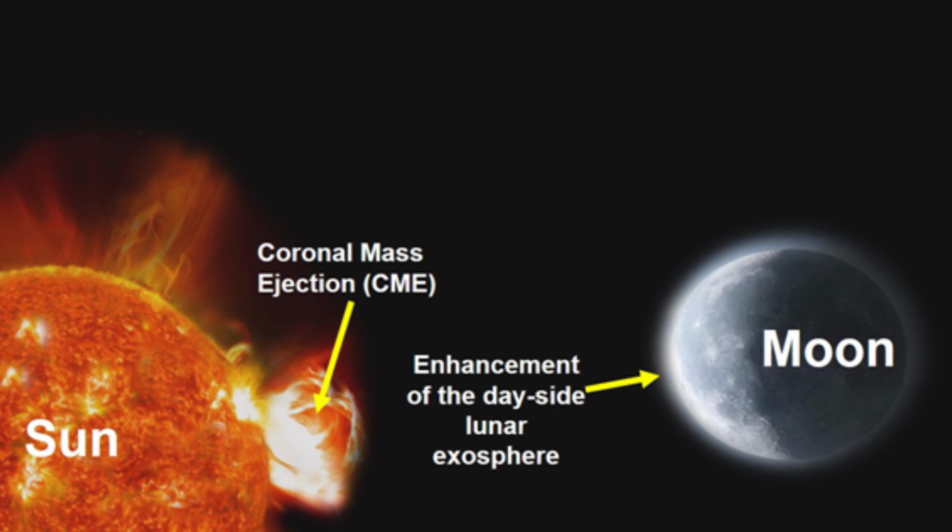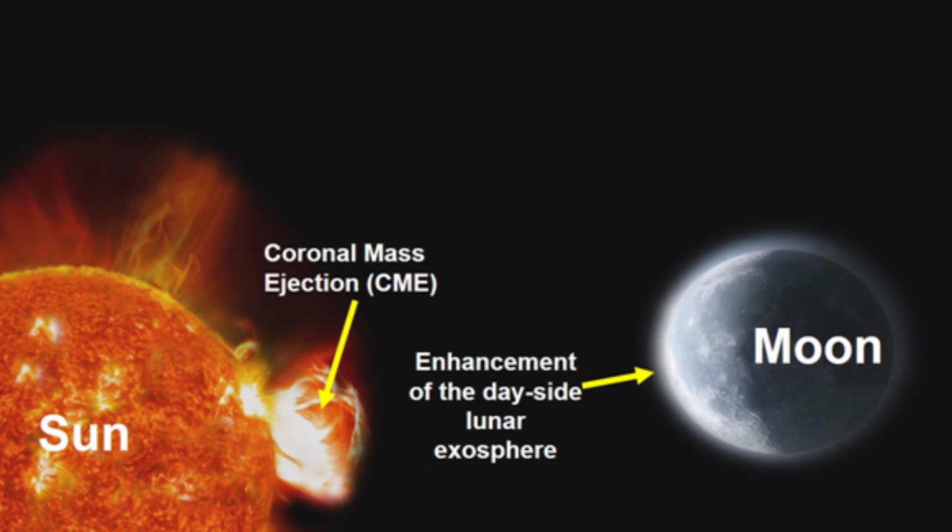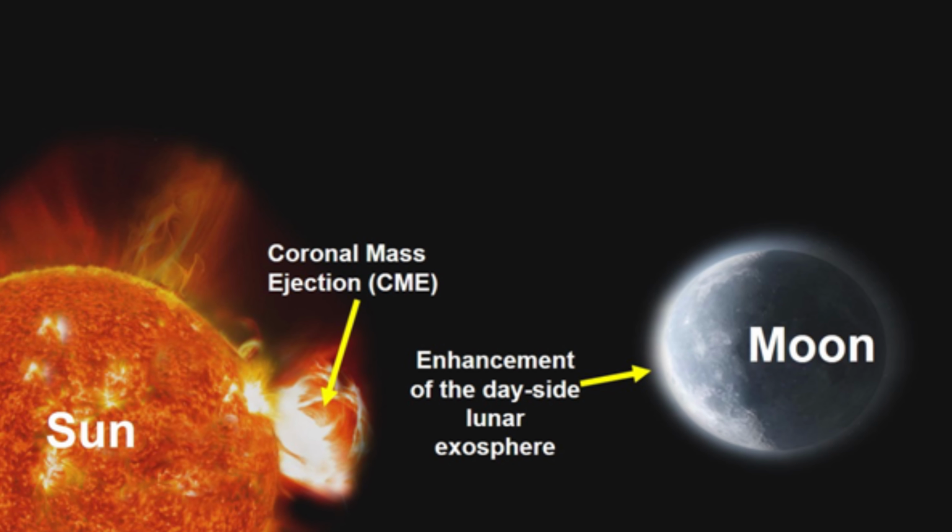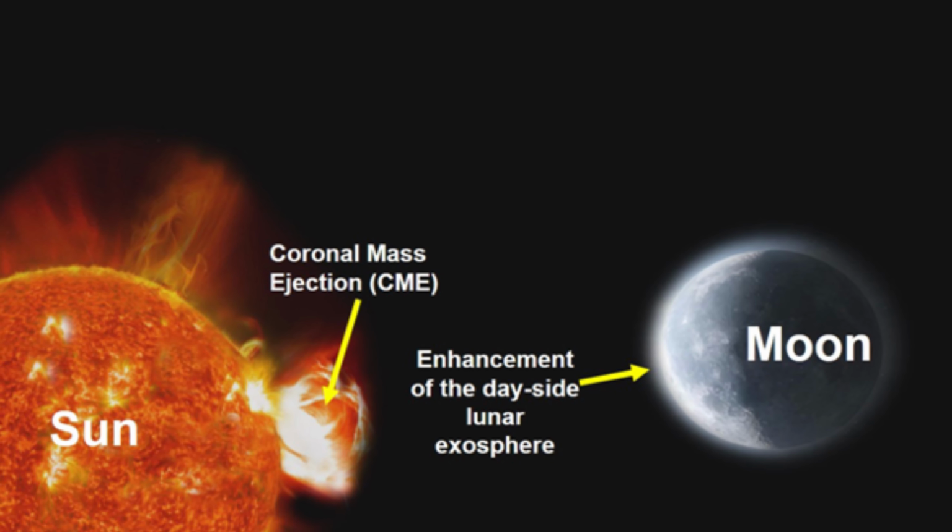exosphere. The picture that you are seeing is an artistic rendition of the coronal mass ejection hurled by the sun towards the moon and its effect on the dayside lunar exosphere. And for visuals only, not up to the scale.